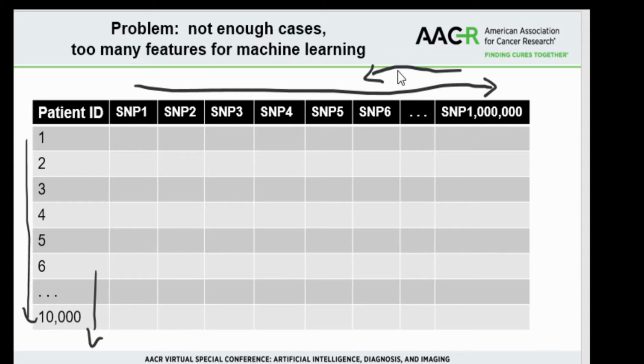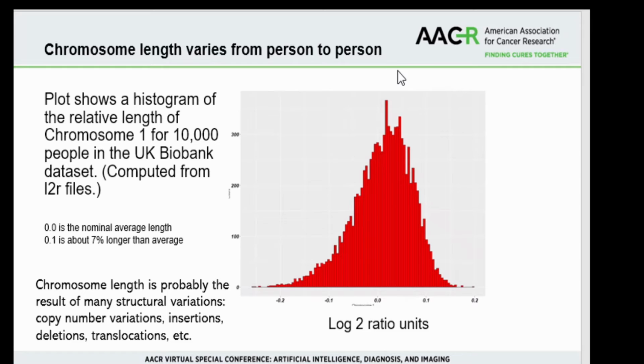The smaller number we're working on is chromosome length. And so what we found is that chromosome length varies from person to person. This plot is a histogram showing the nominal length of chromosome 1 for 10,000 different people in the UK Biobank dataset. Why does chromosome length vary from person to person? Probably the result of many different structural variations, things like copy number variations, insertions, deletions, and translocations.